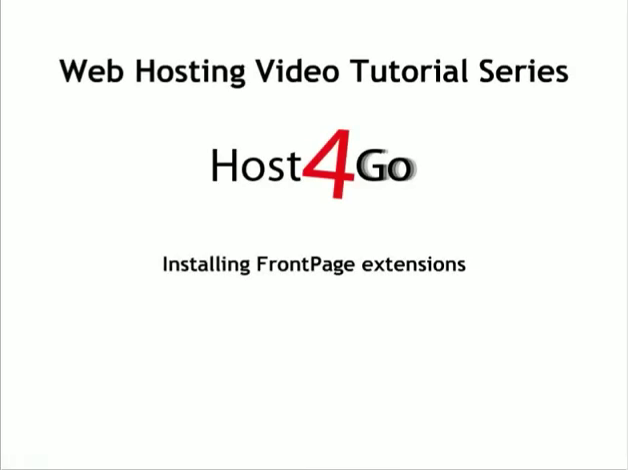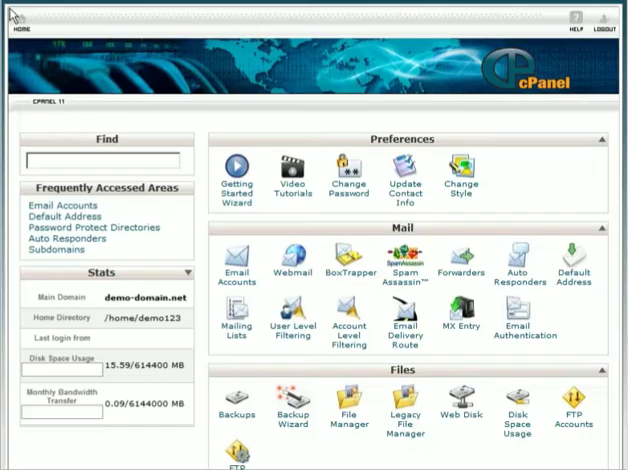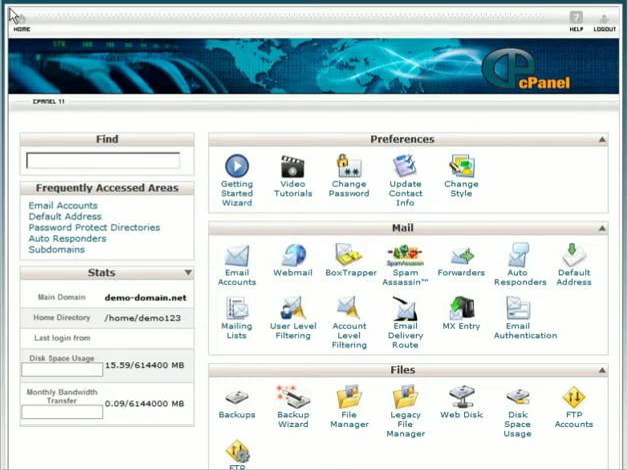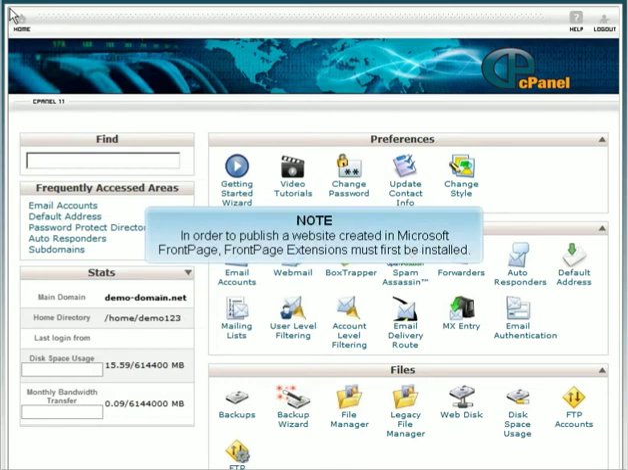Installing FrontPage extensions. This tutorial will show you how to install FrontPage extensions in cPanel. In order to publish a website created in Microsoft FrontPage, FrontPage extensions must first be installed.